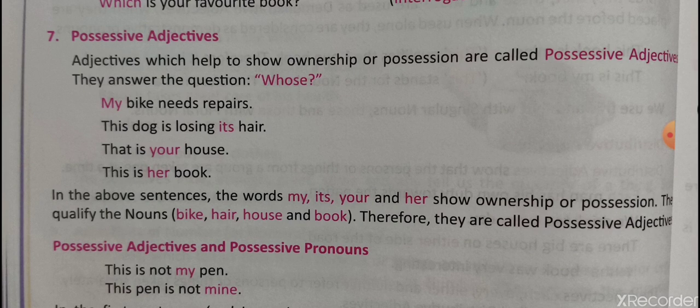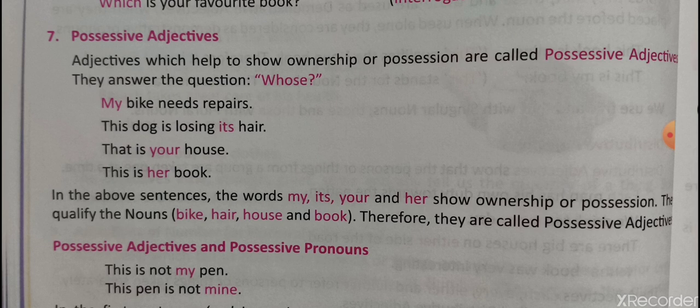Whenever you read a sentence and ask yourself a question about it, the question will always be whose, kiska. So when we say "this is my book," whose book is this? With the word whose, it is very clear that we are talking about possessive adjectives.